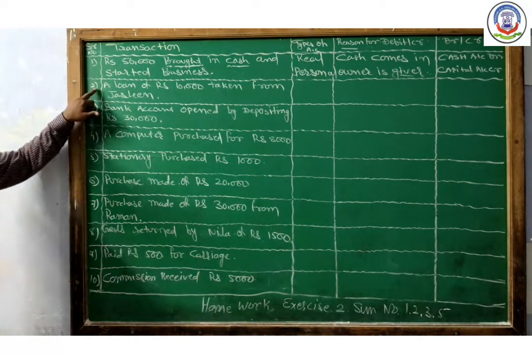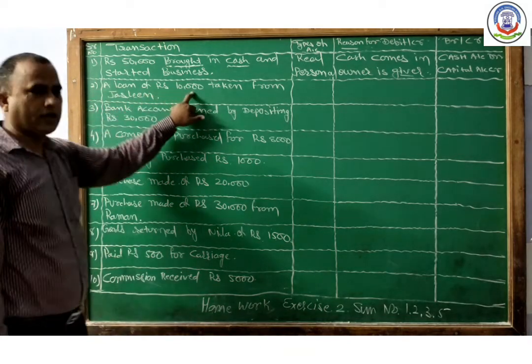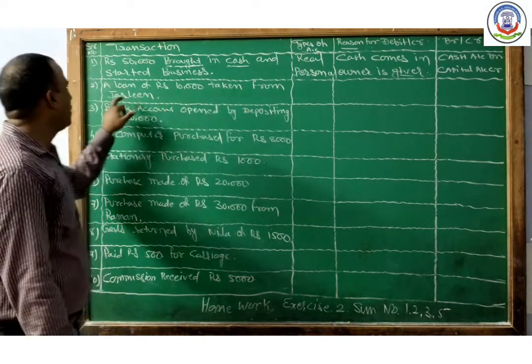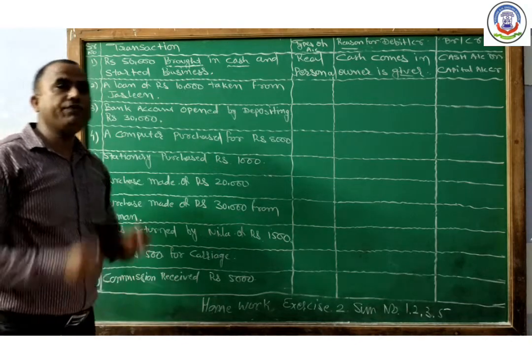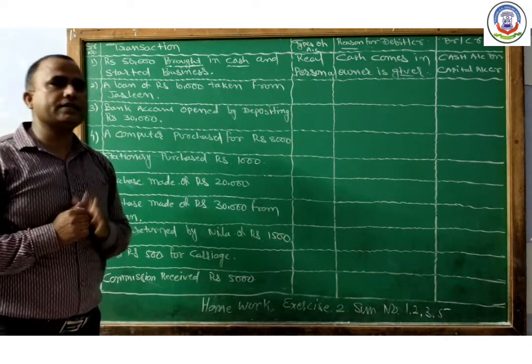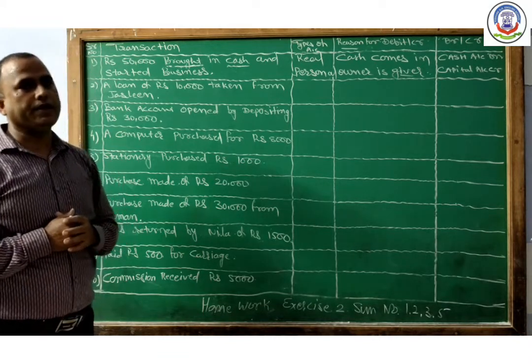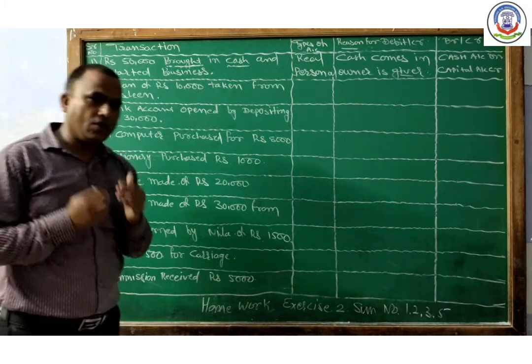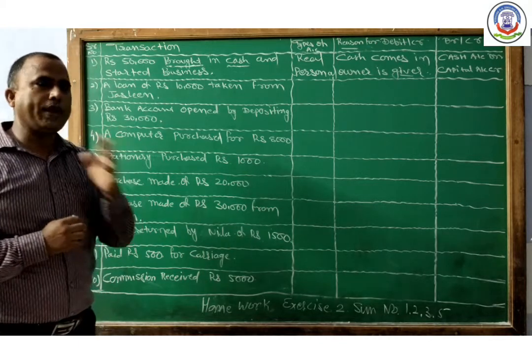Next transaction: a loan of rupees 10,000 taken from Jasleen. So we borrowed a loan from Jasleen, and due to this transaction our liability is created. When we take a loan from Jasleen, two accounts are affected.